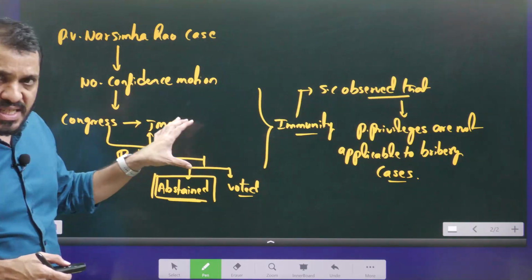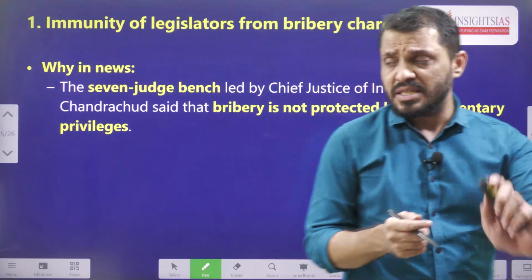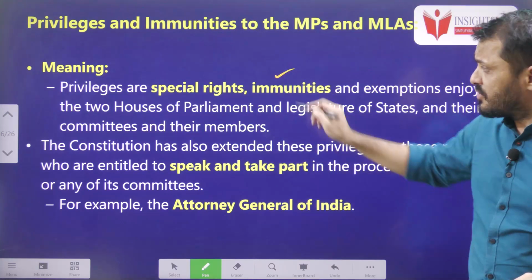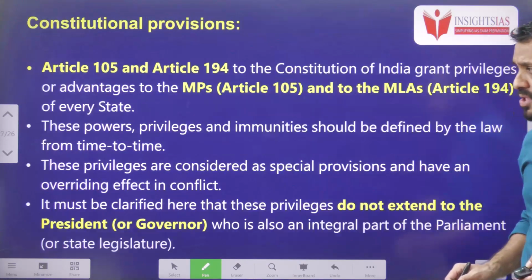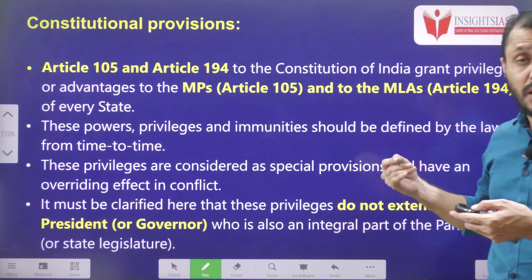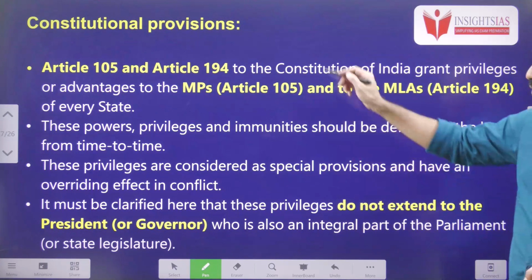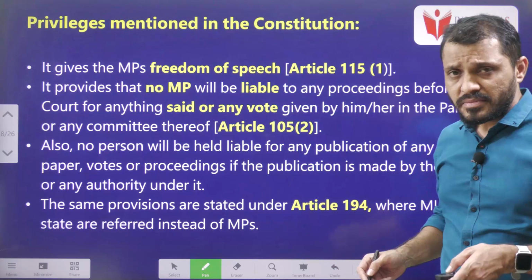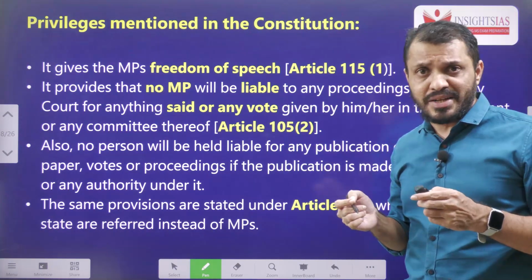I hope you understood this entire concept. Now let's see the notes. Already we discussed the context of this particular news and the meaning of privileges and immunities. Privileges are applicable to the Attorney General, and we already discussed who the other people are that enjoy the privileges. Article 105 and Article 194 both deal with privileges. These privileges are similar to the right to freedom of speech and expression given in Article 19.